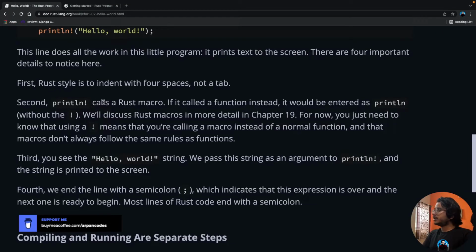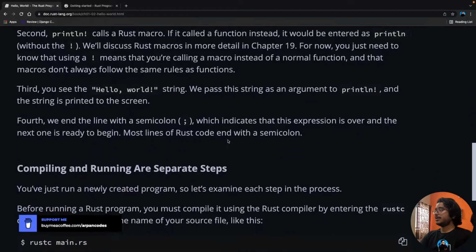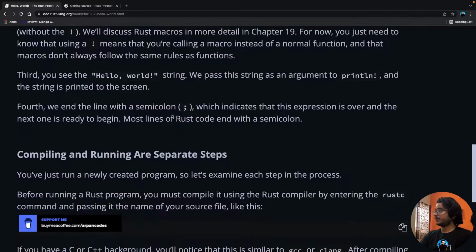So second, println! calls a Rust macro, right? If it called a function instead, it would be entered as println without the exclamation mark, right? So yeah, we'll discuss Rust macros in detail in chapter 19, so brace yourself for that. For now, you just need to know that using an exclamation mark means you're calling a macro instead of a normal function, and that macros don't always follow the same rules as functions, right? But we'll see them in more detail in chapter 19, right?